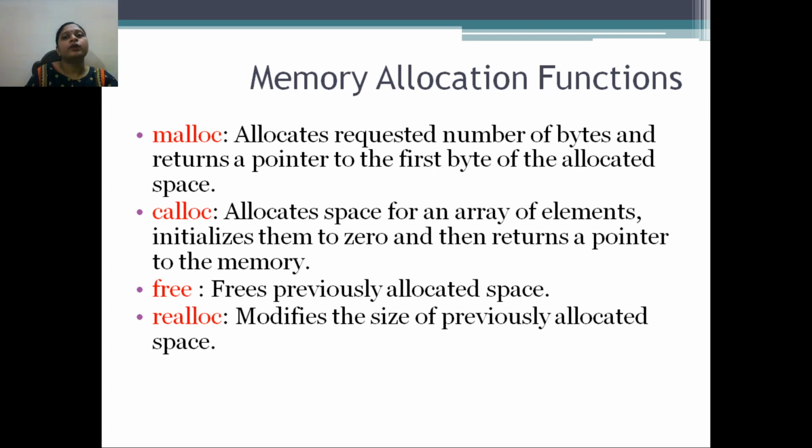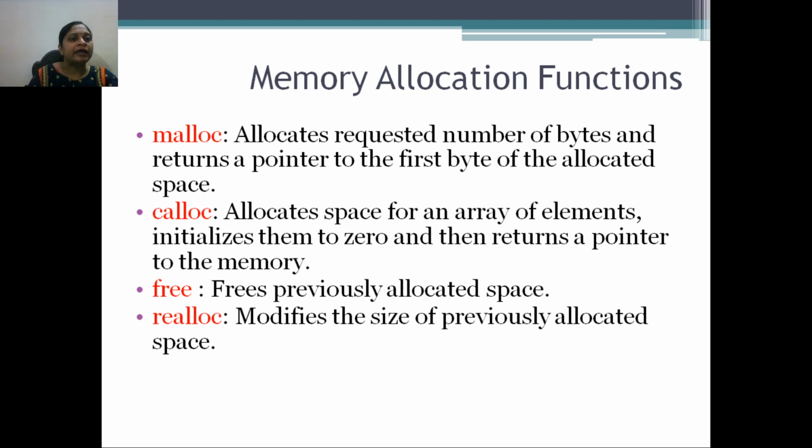So how can we allocate memory dynamically? In C, memory allocation functions are available. You might have heard about the malloc function, calloc function, free function, and realloc function. So what is the malloc function? It allocates a requested number of bytes and returns a pointer to the first byte of the allocated space.